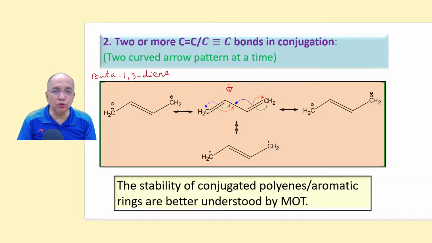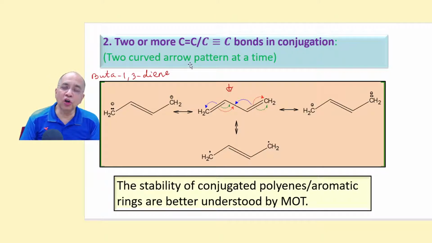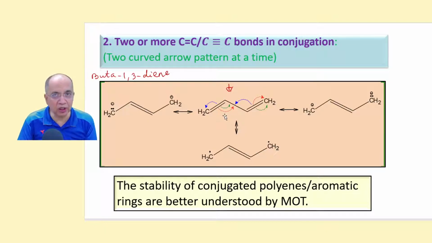Similarly, 2 or more conjugated double bonds, or a double bond with a triple bond, no heteroatom. It is a conjugated polyene or enyne. So you have to use 2 curved arrow patterns here. Since you are taking butadiene, which is very symmetrical, no heteroatom, you have to write all possibilities. If you take the red one, this pi bond will come here and this pi bond will go there. So it becomes positive here and negative here.